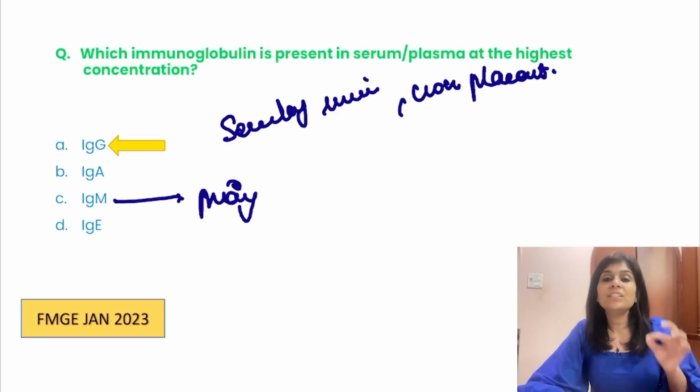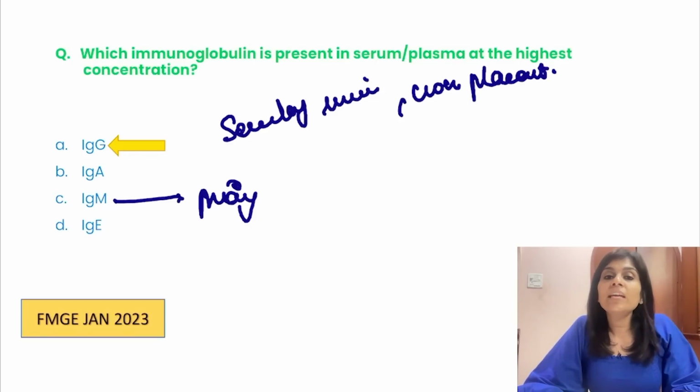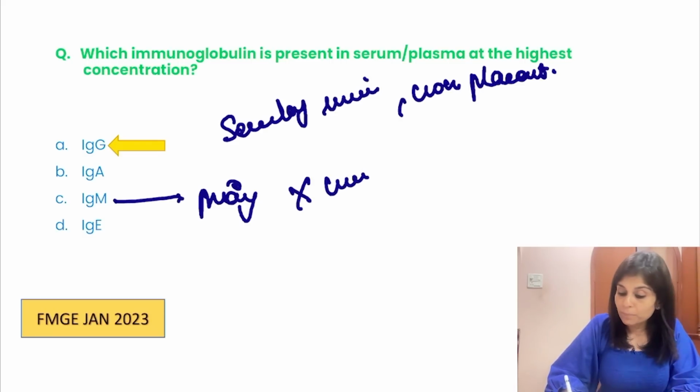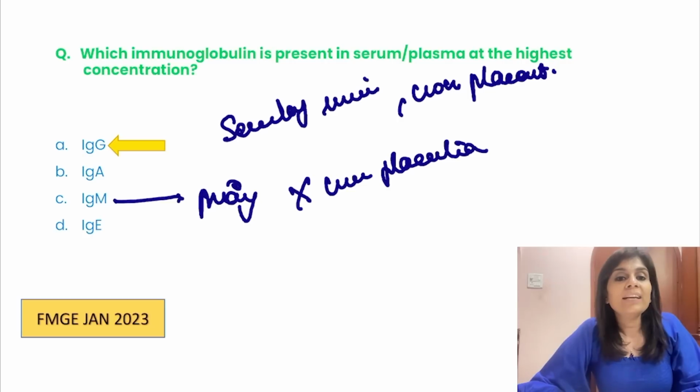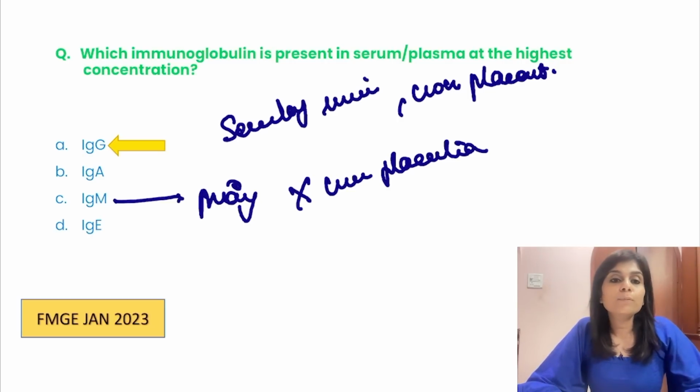Whereas if you find IgM against any of the infections, IgM is a pentamer. This can be asked as which of the following immunoglobulins has got the highest molecular weight. What will be your answer? IgM, which is a pentamer. And when it's a pentamer, can it cross placenta? It cannot cross placenta. So in the fetus, if you find IgM against any of the infections, it means the fetus is already exposed to the infection. So that's about IgG and IgM, and IgA is responsible for surface immunity.